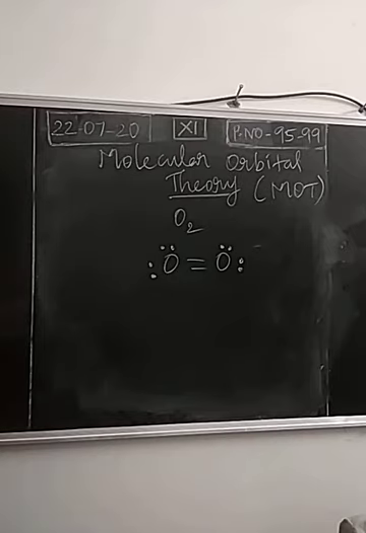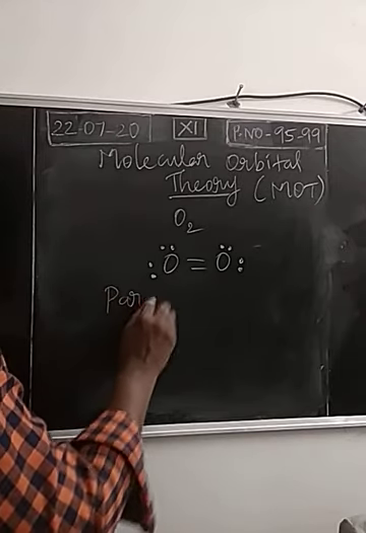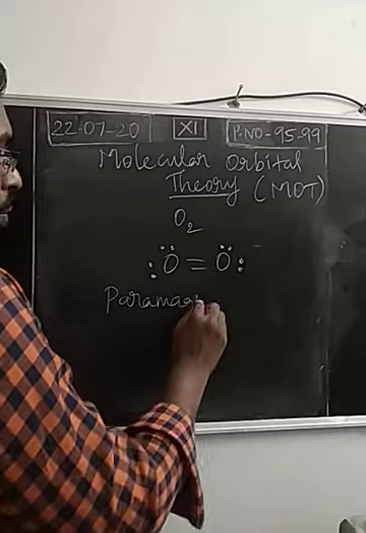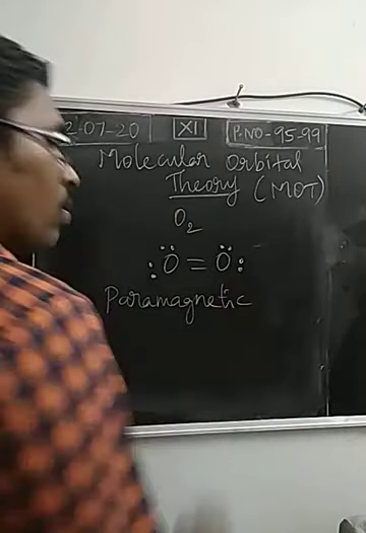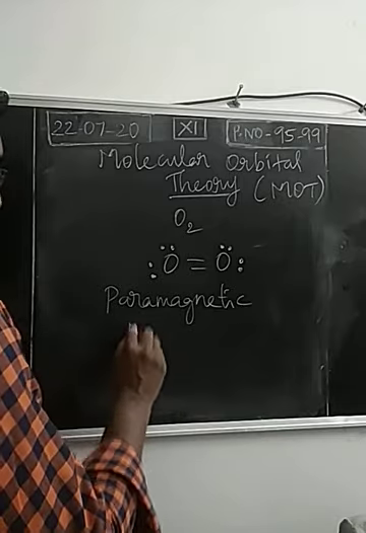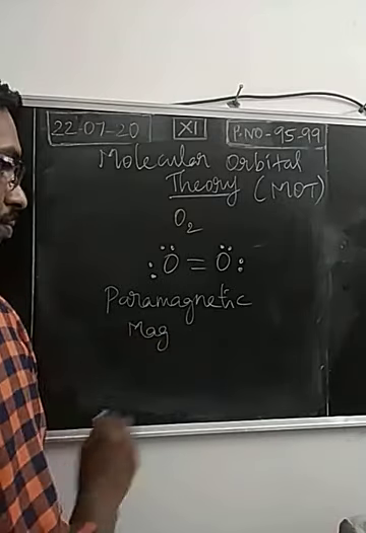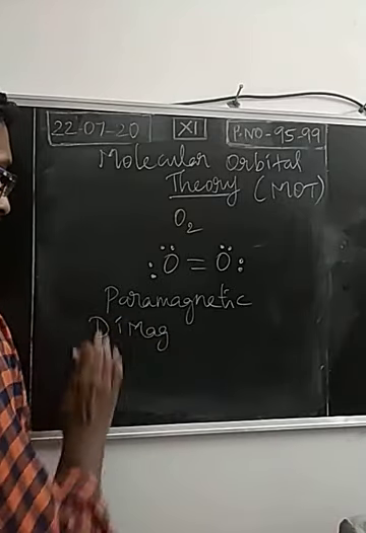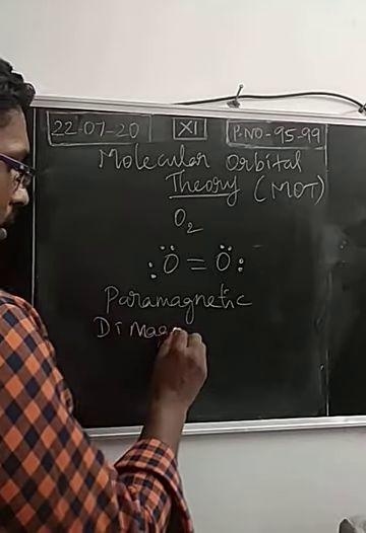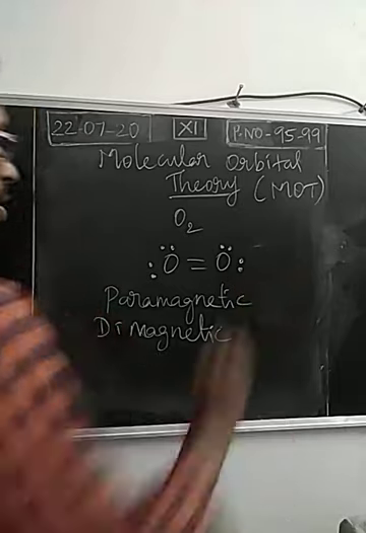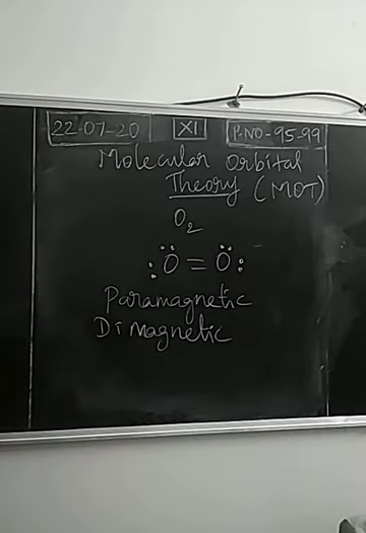A substance is called paramagnetic or diamagnetic based on its electronic arrangement. So magnetic property is of two types: a substance will be called paramagnetic or diamagnetic based on the arrangement of electrons in the molecule.